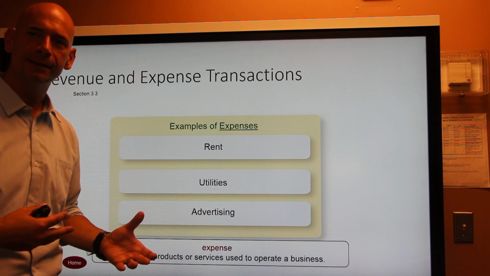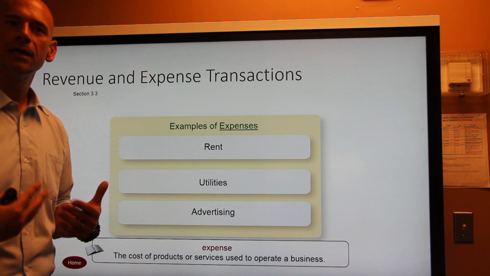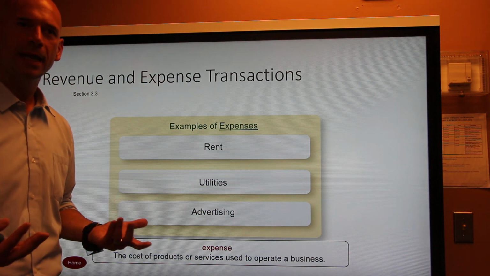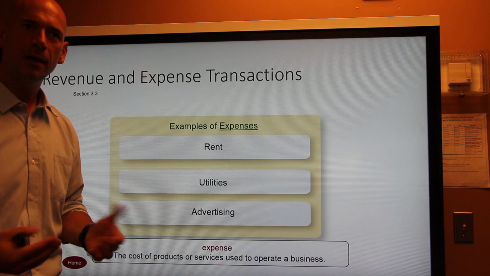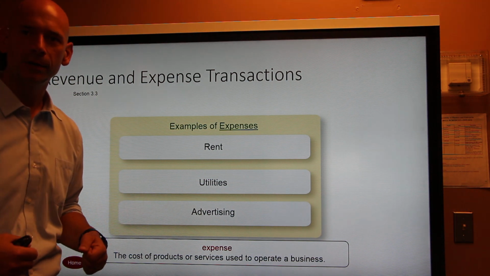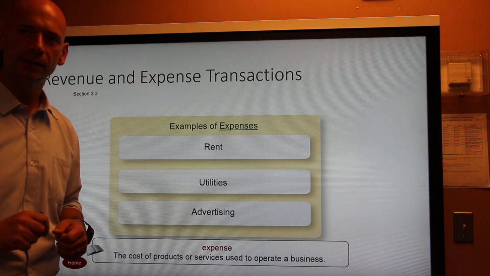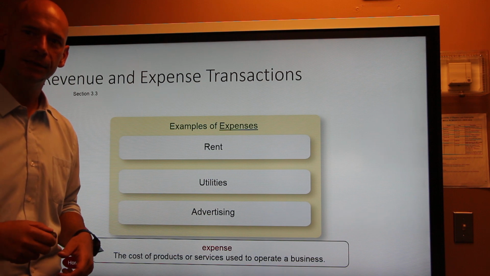The difference between expenses and assets, remember, assets are things of value, something that you could resell and get money for. After you pay the month's rent, you can't resell it. You just spent money to pay for that expense, but if you were to close down shop or anything, you can't go back and sell back last month's rent. It's something that you spent the money on, and it's pretty much gone forever. It doesn't hold any value. Expenses are just bills that you have to pay to keep your business going.